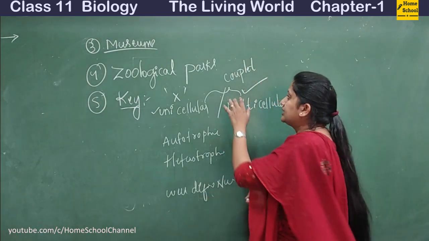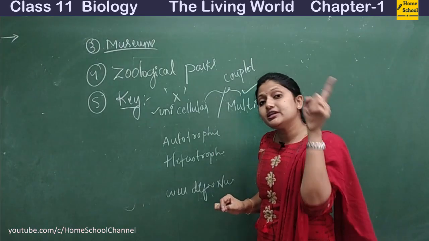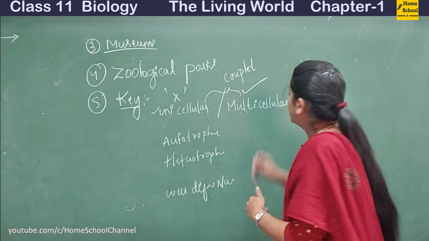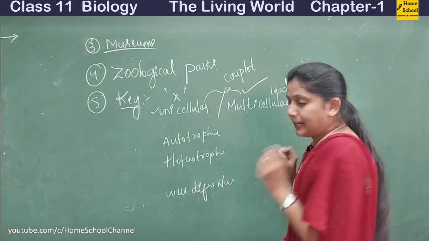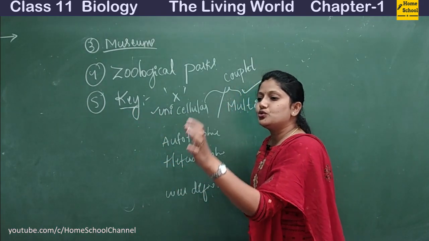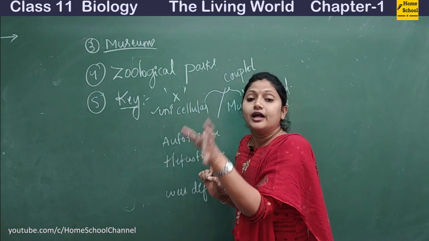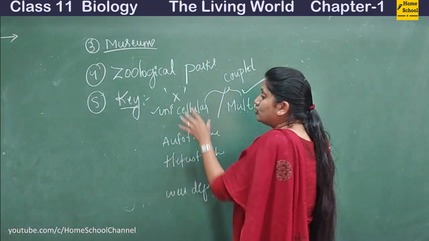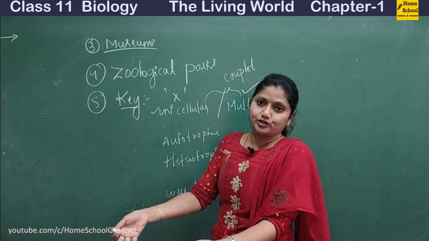Okay, together we call it a couplet. And among these two, the one which gives us the answer, or leads us in the next direction, is called the lead. I'll repeat again. The key is something which gives you an idea about the characteristics of that particular unknown organism. Here X is an unknown organism, so we have to see what characteristics or features it is showing.